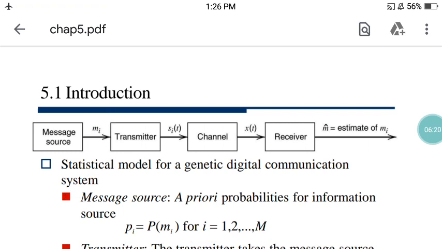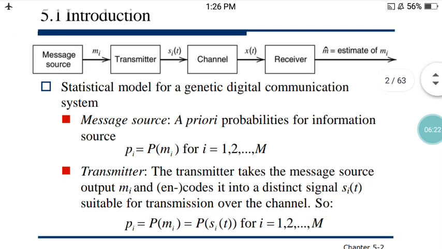Now the next part, the transmitter. The transmitter takes the message source output, that m_i, and encodes it into a distinct signal s_i(t), suitable for transmission over the channel. So p_i equals P of m_i. Here m_i is applied to the distinct signal portion, that s_i(t). So I can again write s_i(t) for i equals 1 up to M.